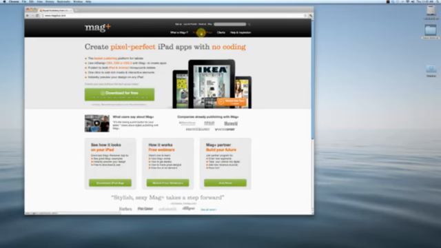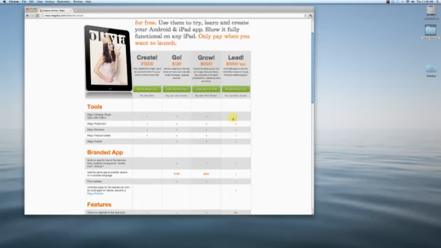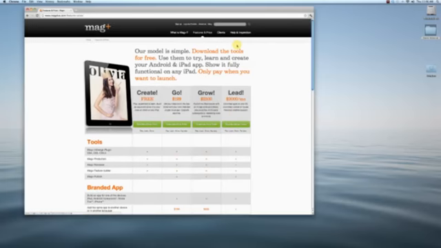One is under features and price. If you haven't taken a look at this already, this is where you'll see the different programs that we offer, the different ways that you can publish and take your creations live to the app stores. We've got an entry-level model that's only $199, so for only $200 you can get your app live in the store and get people downloading it, and of course our tools are always free. If you look through this chart, it'll show you all the differences among those programs.